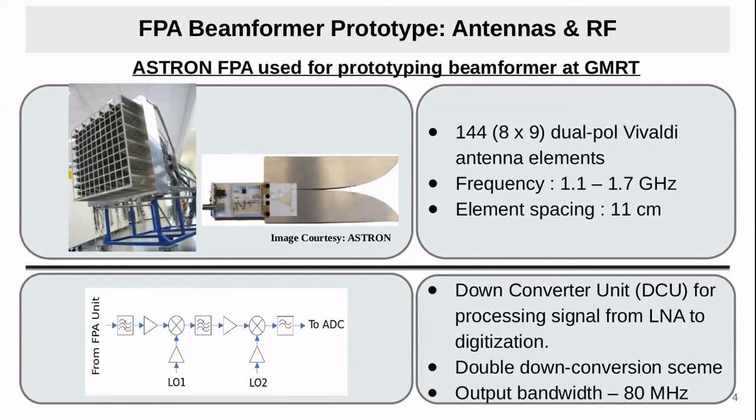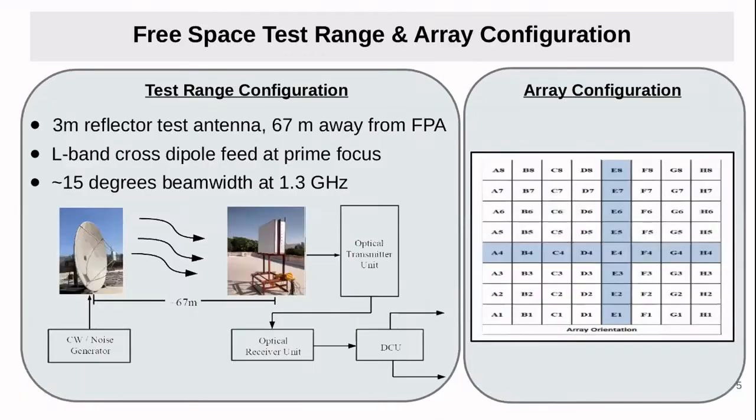After the first stage amplification, we convert the signal from the RF to the IF band. We use a double down conversion unit. That down conversion unit has 80 megahertz bandwidth, and we use the free space test range setup to test our beamformer design.